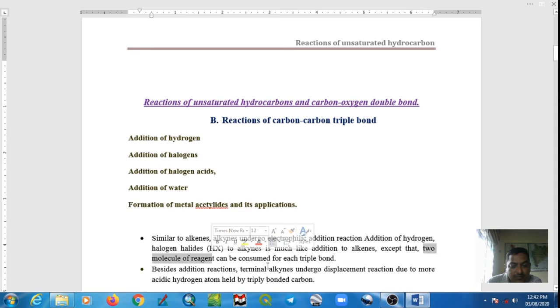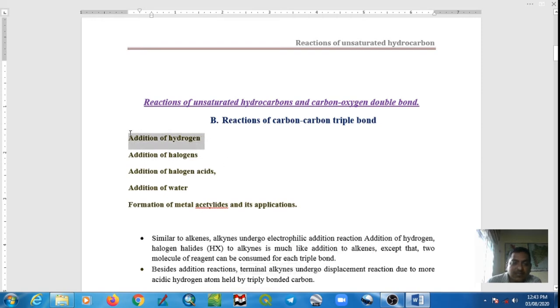In addition to these, carbon-carbon triple bond shows displacement reaction. Which carbon-carbon triple bond? Terminal. So a terminal alkyne shows displacement reaction in addition to electrophilic addition reaction, but the condition is that the alkyne must be terminal.